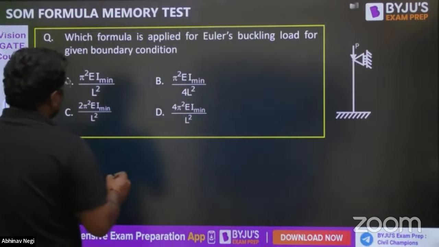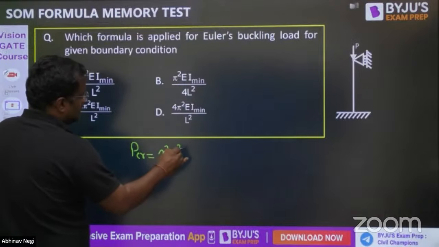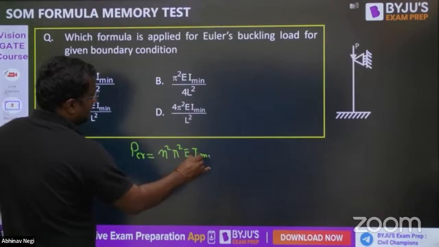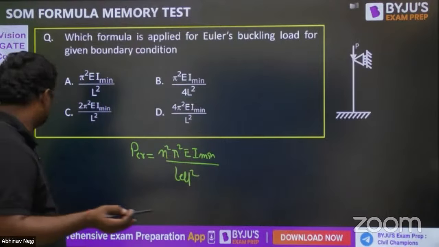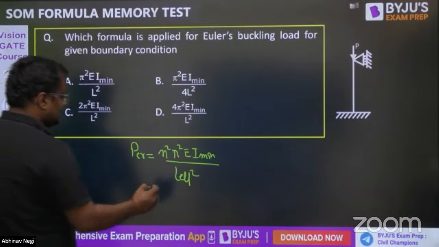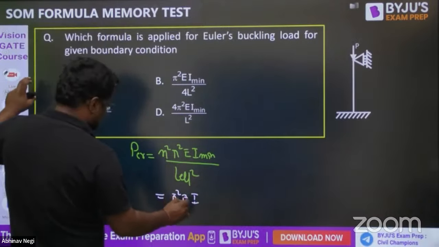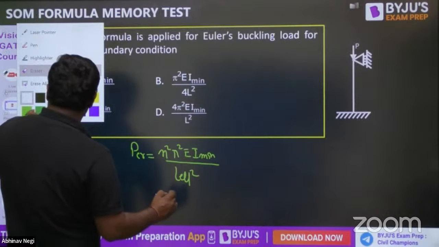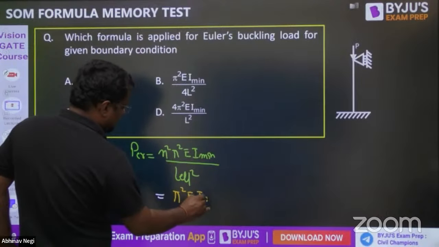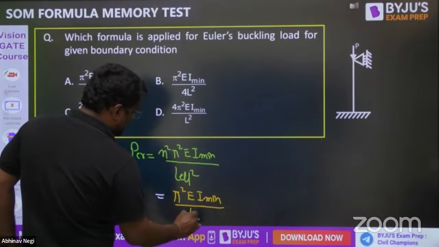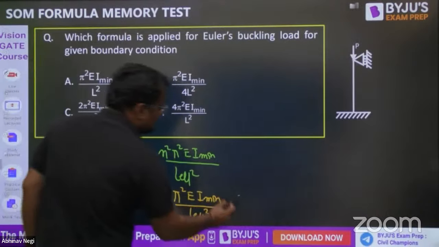Now, guys, according to Euler's, the PCR is equal to n square pi square EI minimum upon L effective square. First of all, guys, you will say how n comes here. Actually, you study only this formula: pi square EI minimum upon L effective square. You only study this. Why? Because for your case, n is always 1.